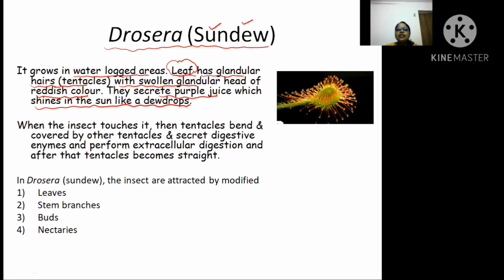Now when an insect touches it, what happens? The tentacles bend and are covered by other tentacles, and they secrete the digestive enzyme and perform extracellular digestion. After that, the tentacles become straight. So question now: in Drosera, the insects are attracted by the modified... I think you have understood. The leaf has glandular hair, tentacles, which secrete the purple juice. So it is attracted because of the modified leaf. Is it clear?